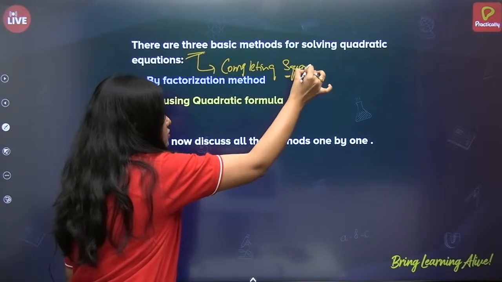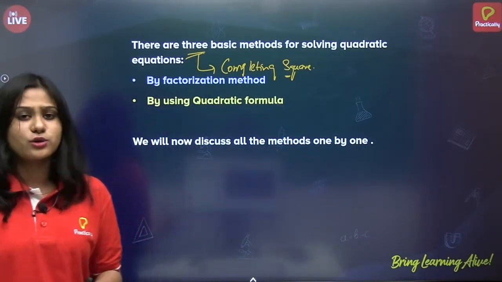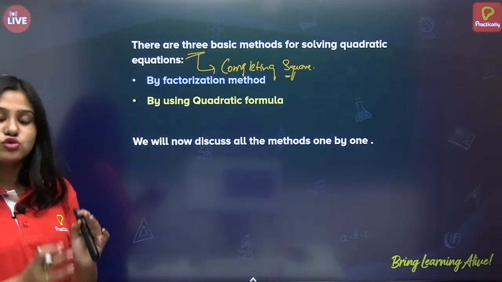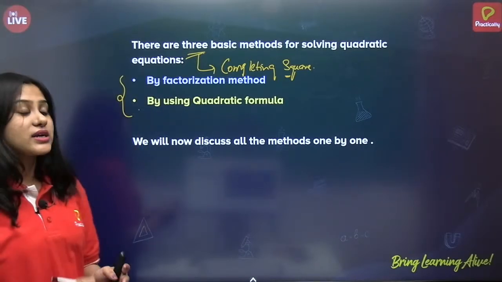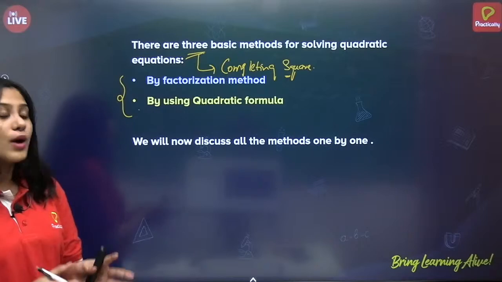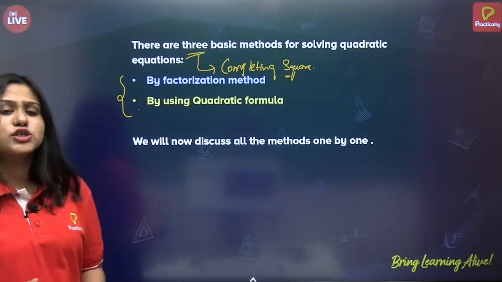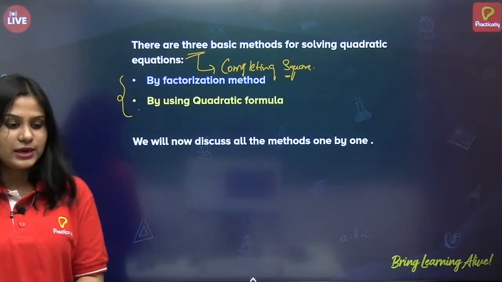So for today's session or for term 2 quadratic equations, only two methods are included. That is factorization method and quadratic formula. And you have learned that the factorization method can also be termed as splitting middle term method, correct?